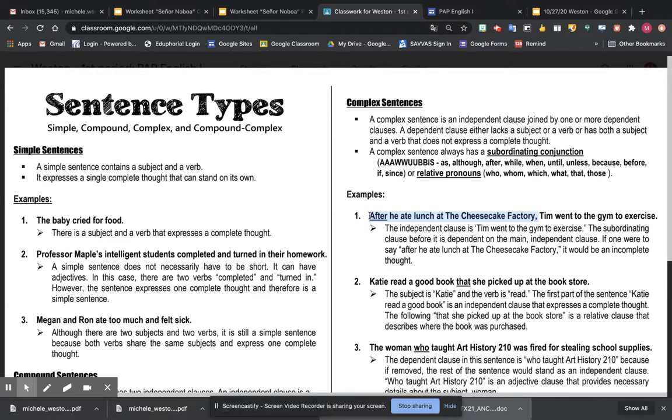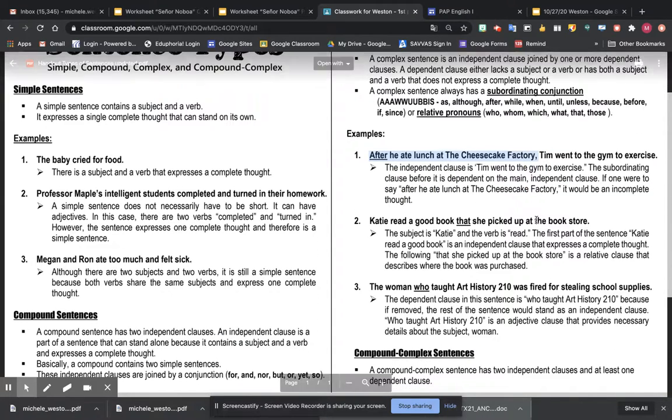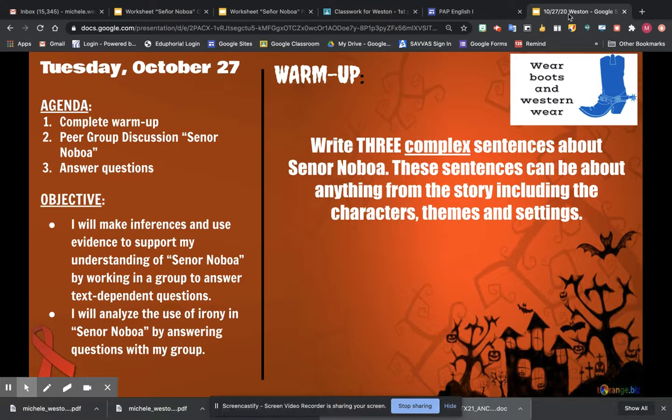You can see here, this dependent clause is actually at the beginning. We see one here at the end, and then one here in the middle. So those are some examples for you to see. So you can go ahead and pause your video and complete your warm-up and write your 3 complex sentences about Senor Noboa.